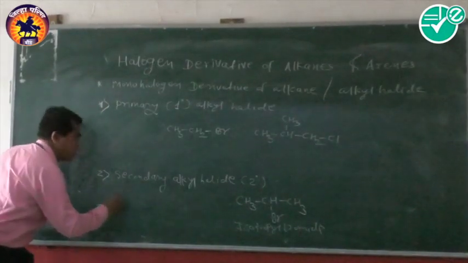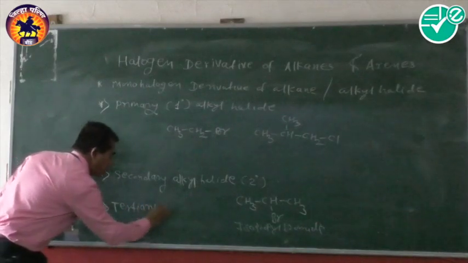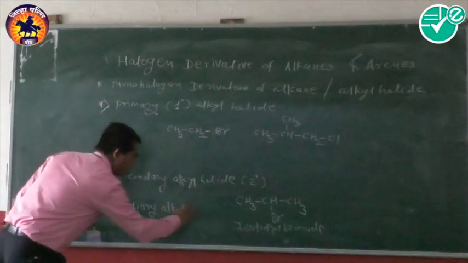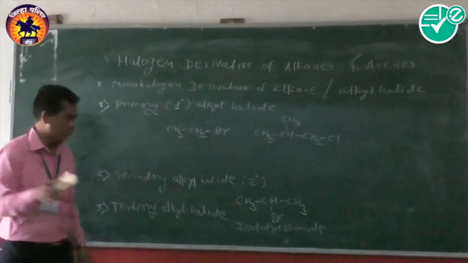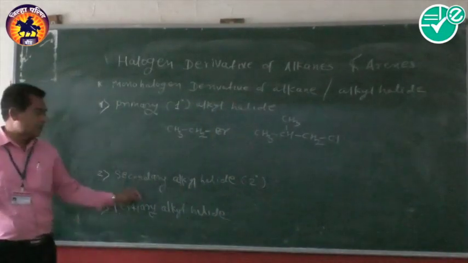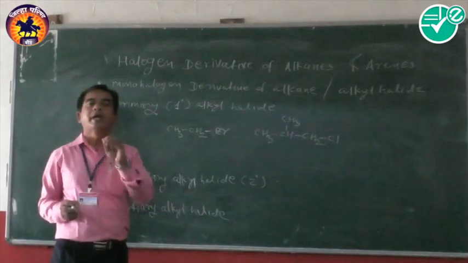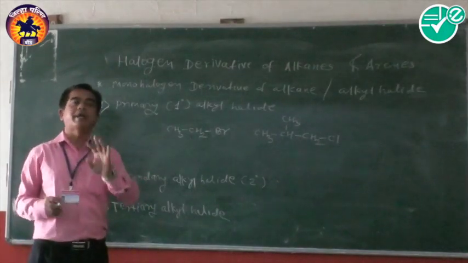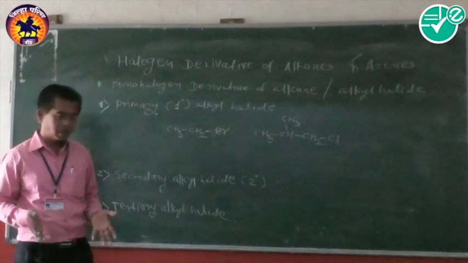Then the next one is the tertiary alkyl halides. Now what are tertiary alkyl halides? The alkyl halides in which the halogen atom is attached to a tertiary carbon atom are called tertiary alkyl halides. And what is a tertiary carbon atom?